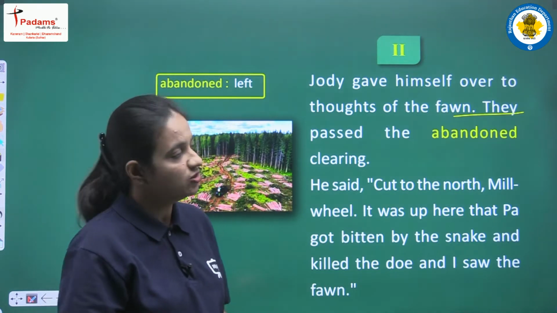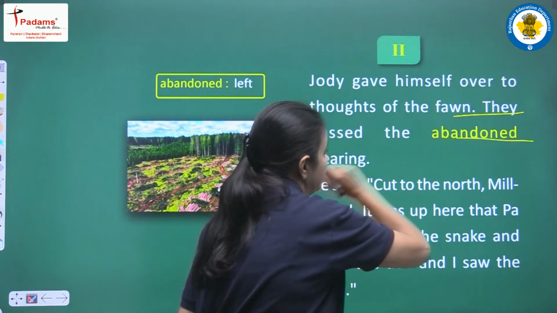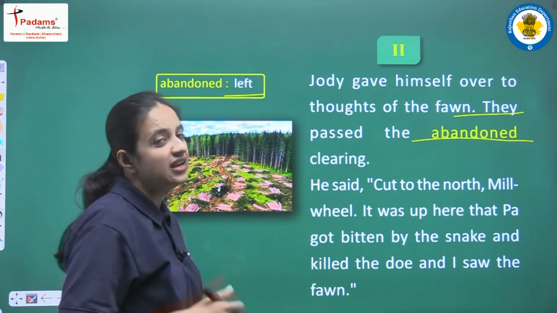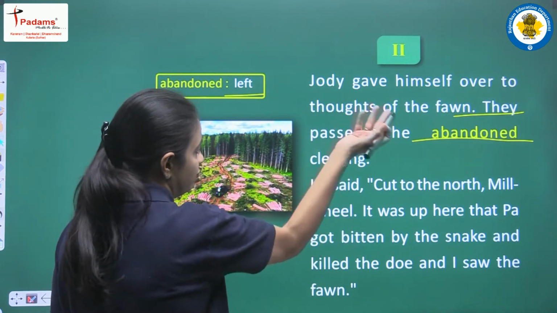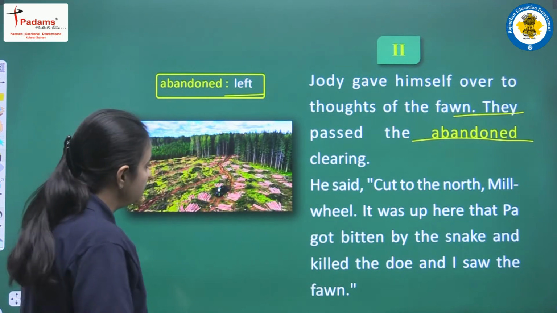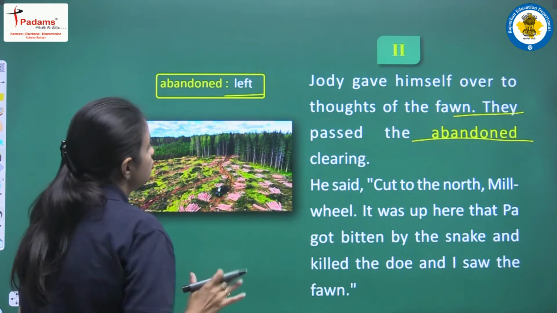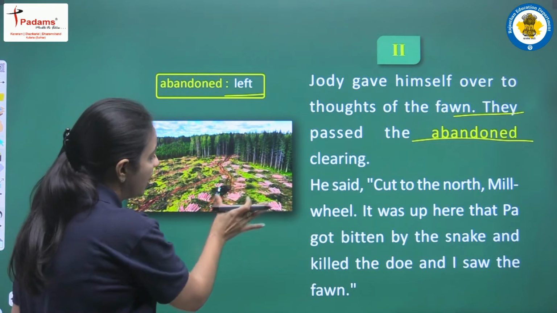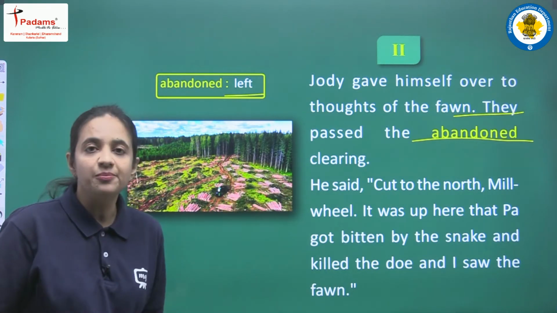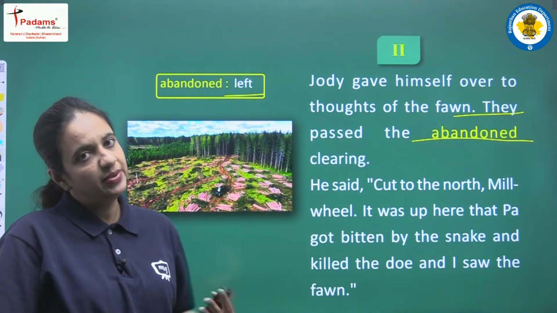abandoned clearing. So let's see the meaning first. Abandoned means left, or we can say leftover. So what does leftover clearing mean? Students, in this picture you can see this is the dense forest, right. Sometimes a particular part of the forest is cleared by the people.